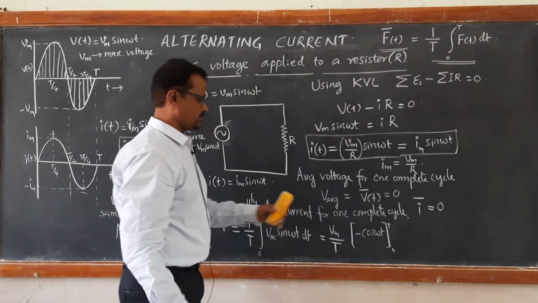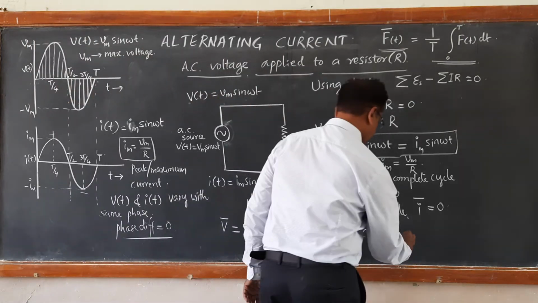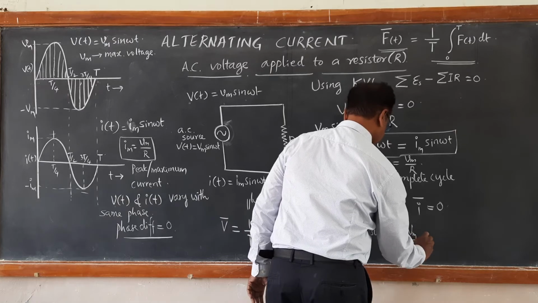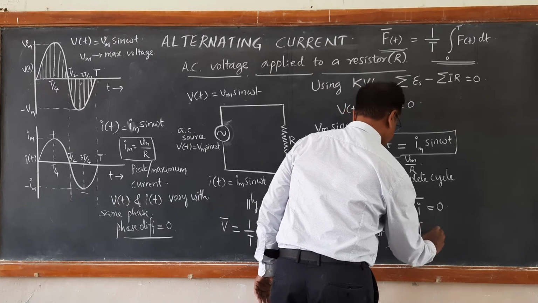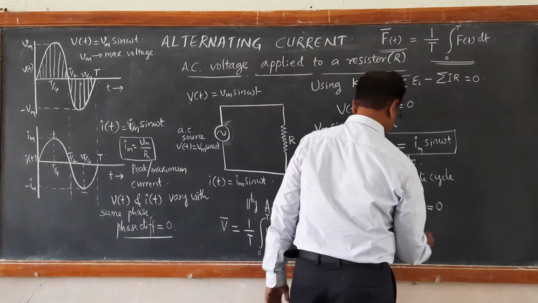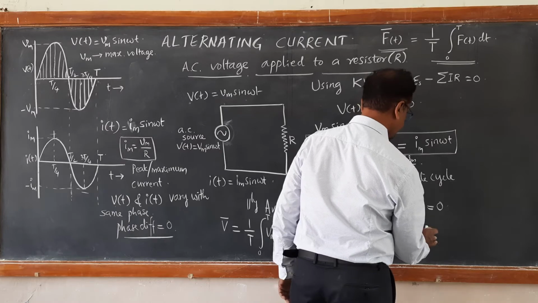If you substitute the upper limit and lower limit, you are going to get the result 0. Vm by T into minus cos omega t; take the minus out also, then there will be no confusion.